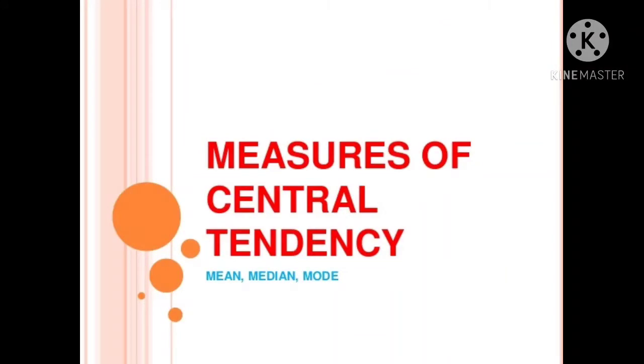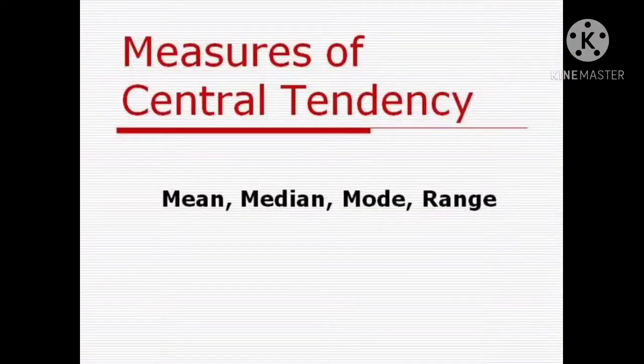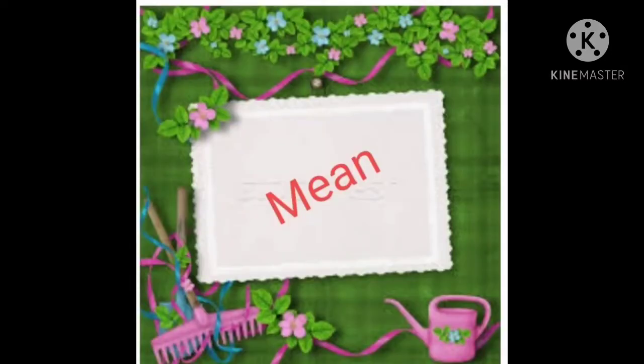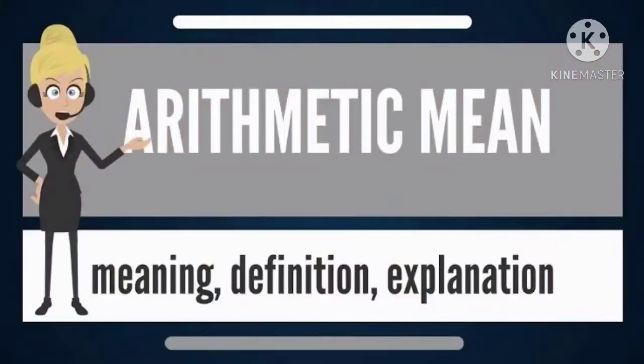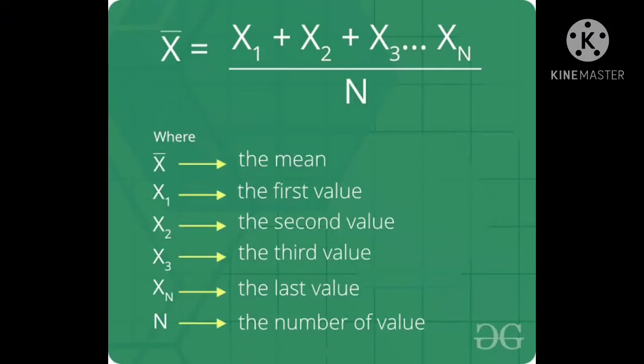Okay children, next topic is measures of central tendency. It means mean, median and mode. First we learn the mean. It means the arithmetic mean. What is the arithmetic mean? Definition and formula explanation. What is the definition? Sum of all observations by number of observations.